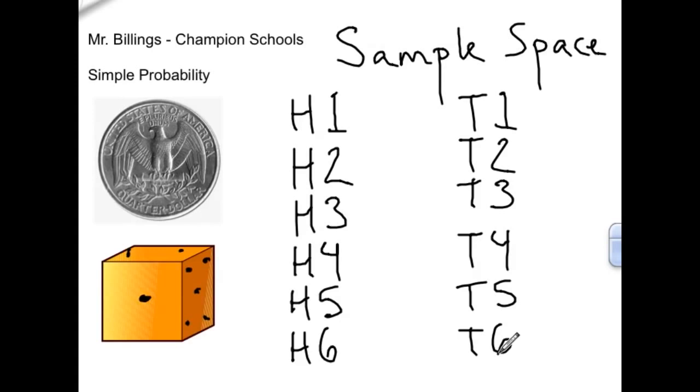This is the total sample space of the probability of flipping a coin and rolling a number cube. There are 12 possible answers. Heads and 1 through 6, and tails and 1 through 6. So I've got 12 different options for this probability experiment. So let's take a look. Now that we've talked about those 12,